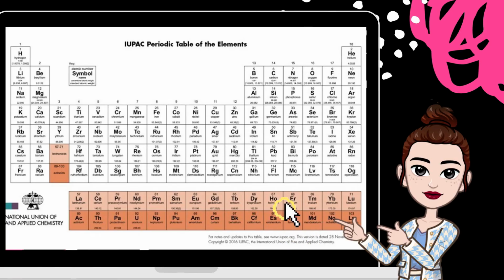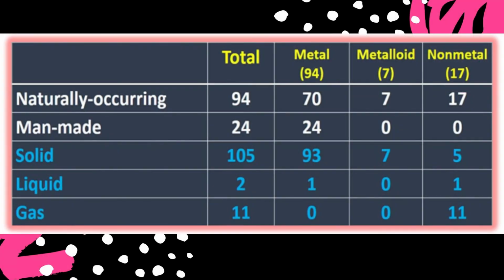You can also find them in the periodic table of elements, whose father is none other than Dmitri Mendeleev. In the periodic table, we can find a representation of 118 elements, 94 of which are naturally occurring and 24 are synthesized in the laboratories. Among the 118 elements, there are 94 metals, 7 metalloids, and 17 nonmetals.